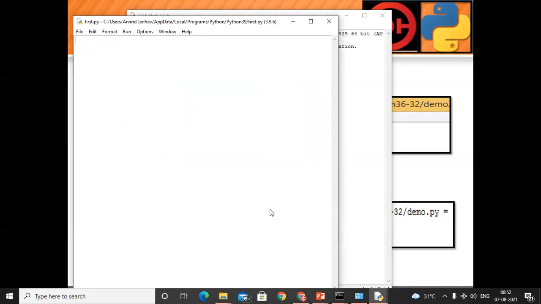So automatically the particular file will be saved. See, यहाँ दिखाई दे रहा है first.py. Okay, the file will be stored in this location. So file तो successfully stored है. Now we need to code it. So like this, print, bracket, in double quotes, hello.